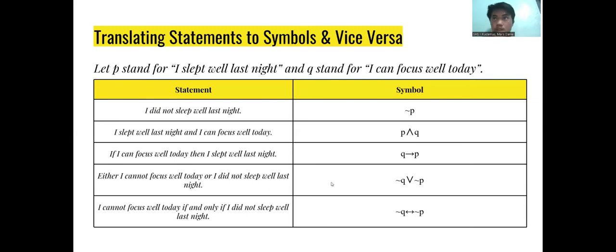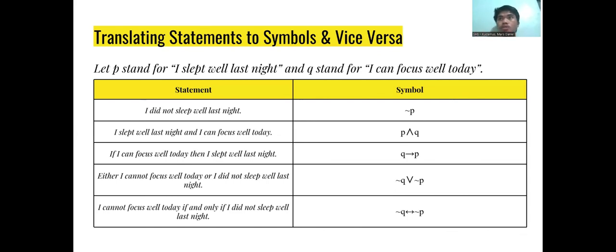Same logic here. The symbol derived from I can focus well today is Q as the first letter. Cannot: as you can see, we have a negative proposition connective, therefore we place, once again, a wave. Either or is placed between the two letters. If we have a compound proposition statement, then we place the connective in the middle.